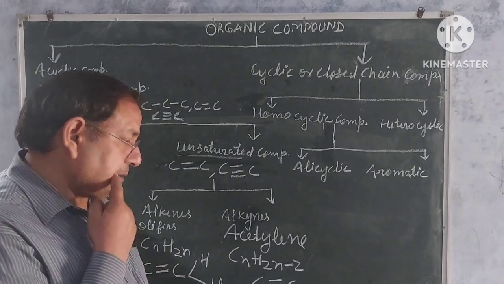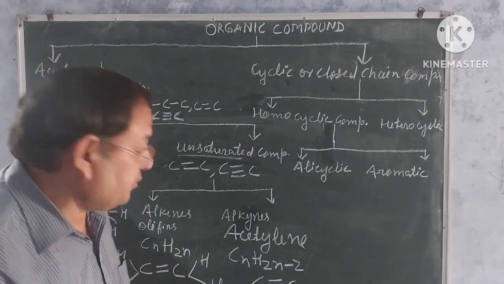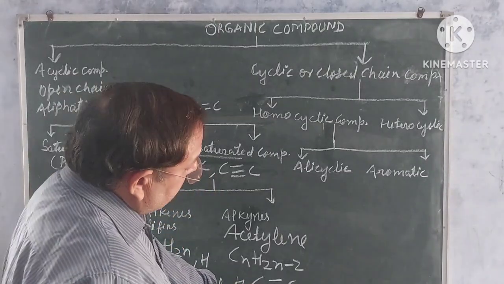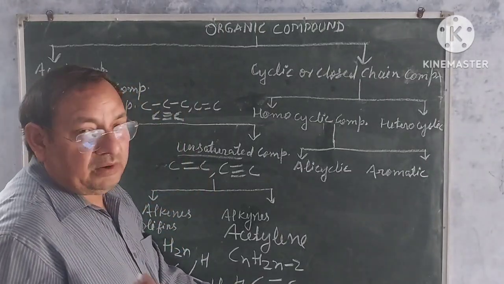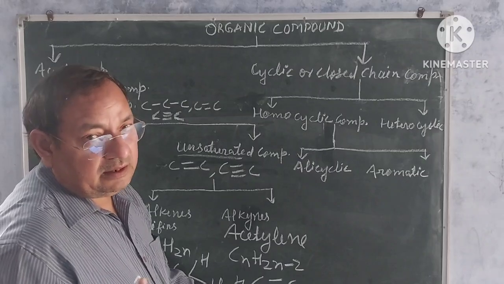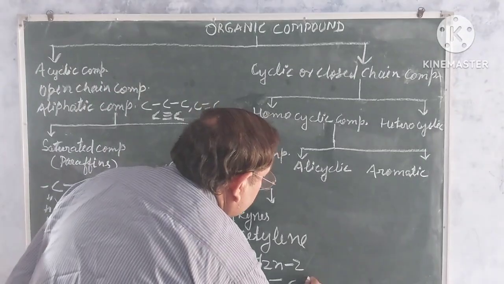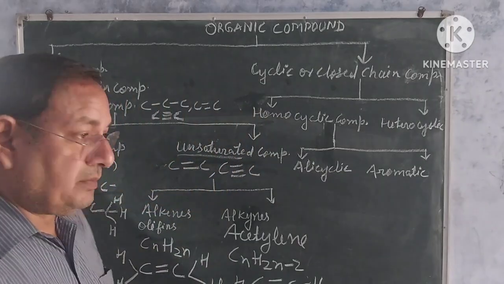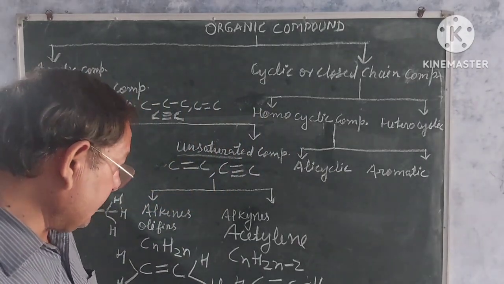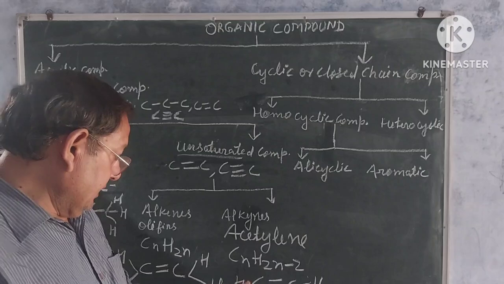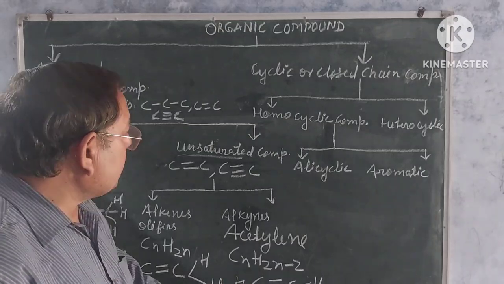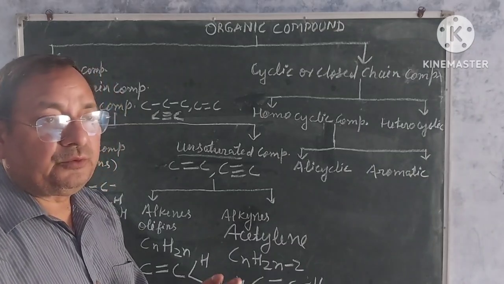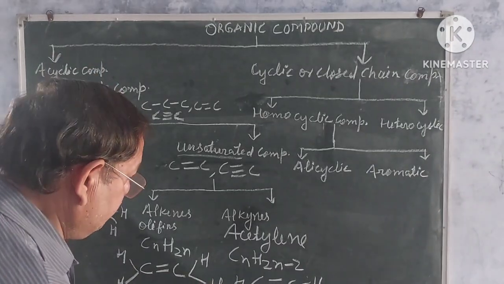So this carbon will also attach with one hydrogen atom like this, and this carbon's one bond will join with the other hydrogen atom. So my dear students, you are seeing that in this ethyne, all 4 valencies of both carbon atoms are complete.